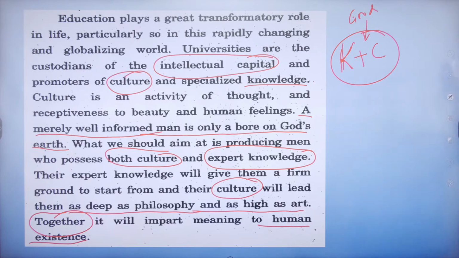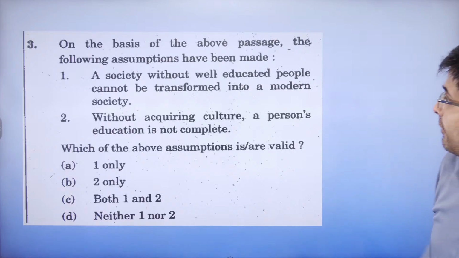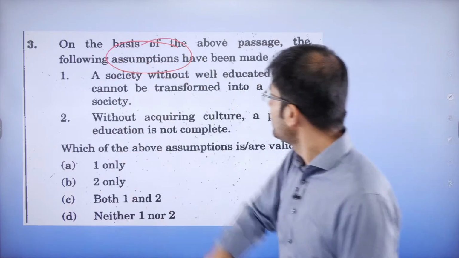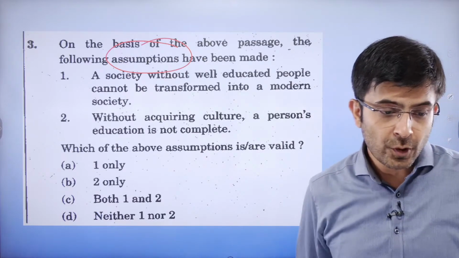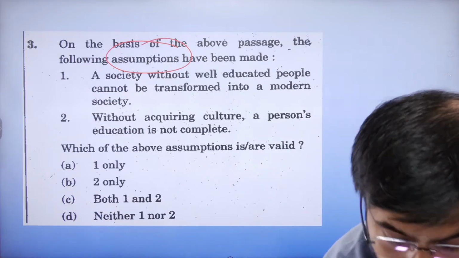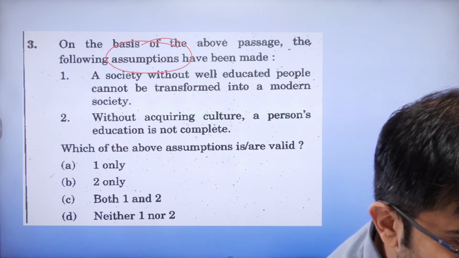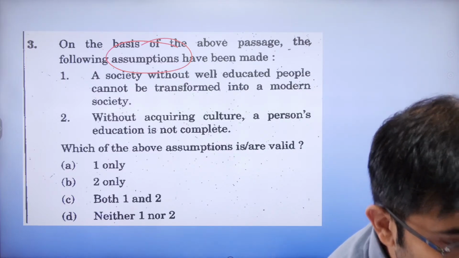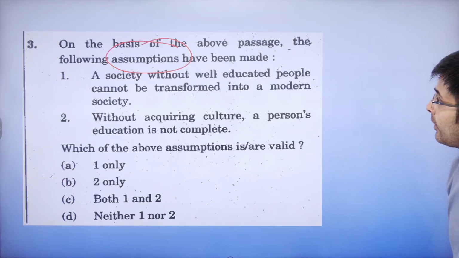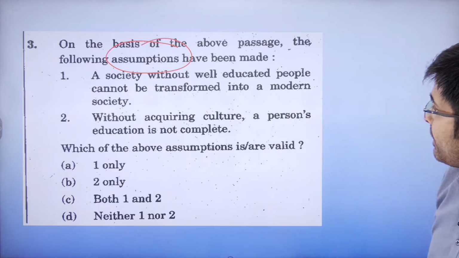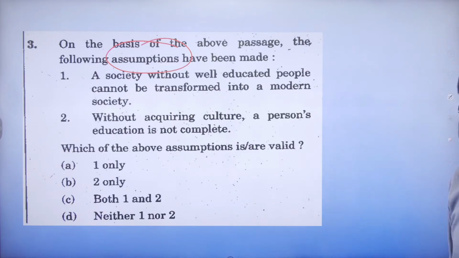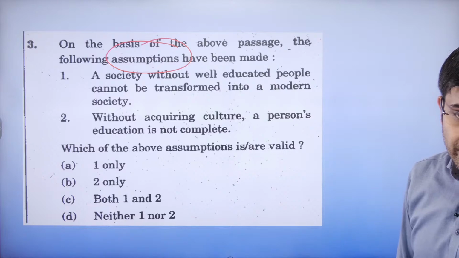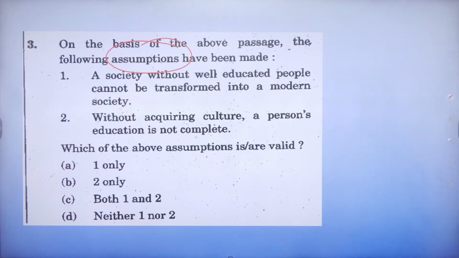Okay? Let's look at the questions. Figure out the assumptions. Quickly, let me know the answer in the chat, please. Let's see. Who can tell me the answer to this? A. A society without well-educated people cannot be transformed into a modern society. Is this the assumption the author has made? B. Without acquiring culture, a person's education is not complete.